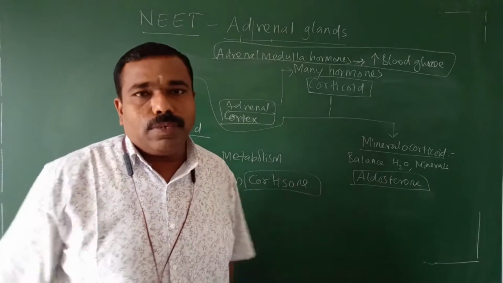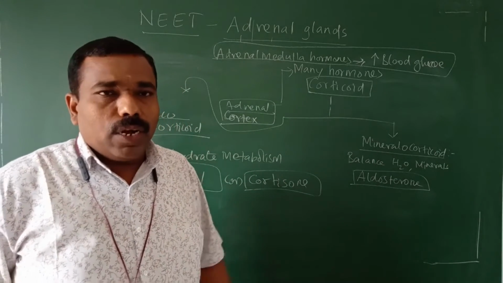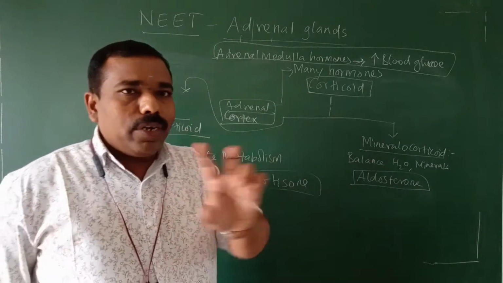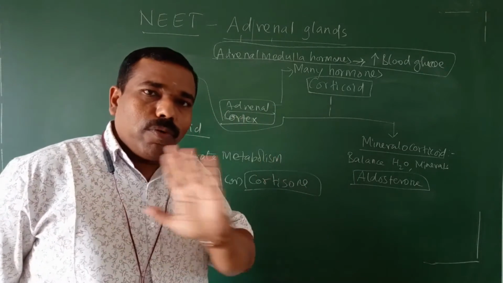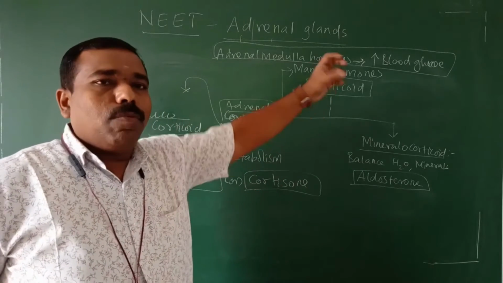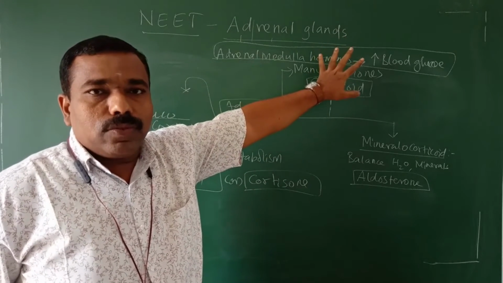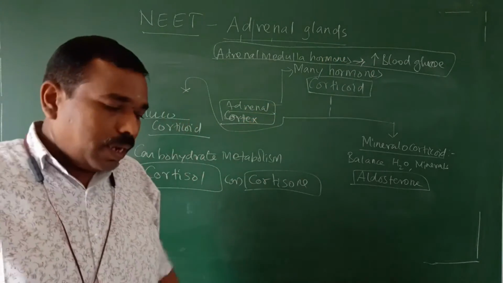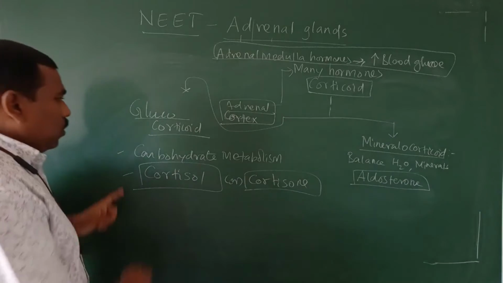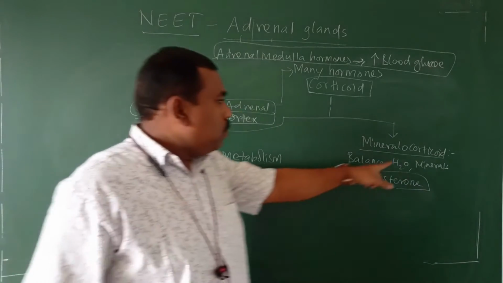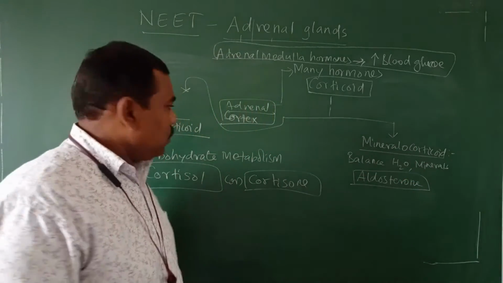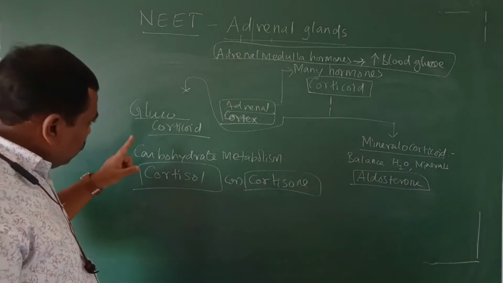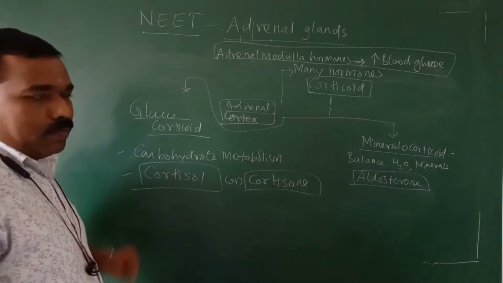Now the hormones over. What are the hormones secreted in the cortex region over? Structure completed and hormone also completed. Many hormones secreted, adrenal cortex. All together called as a corticoid. Corticoid are two groups, glucocorticoid, mineralocorticoid. Glucocorticoid responsible for carbohydrate metabolism, that's why it is called glucocorticoid.